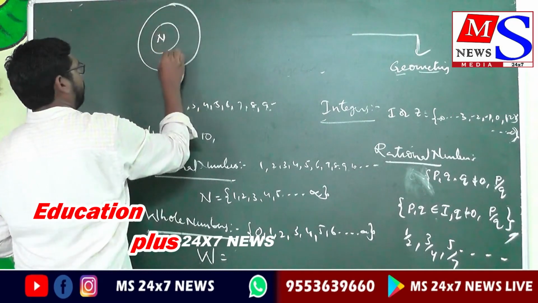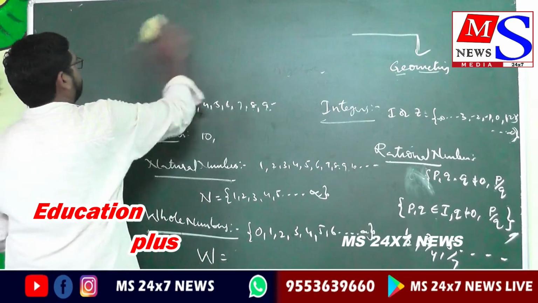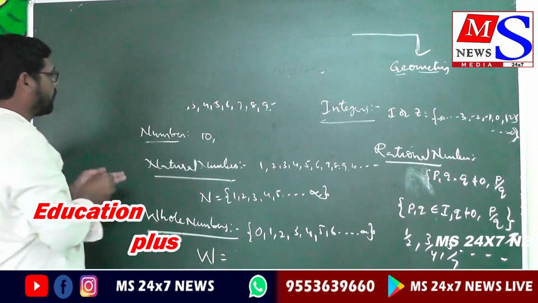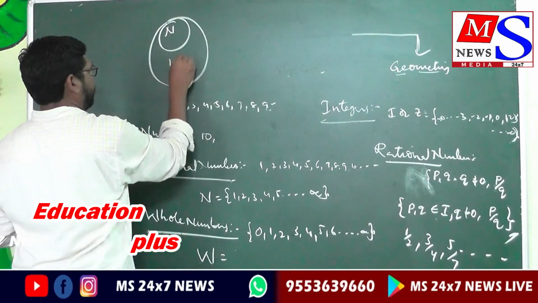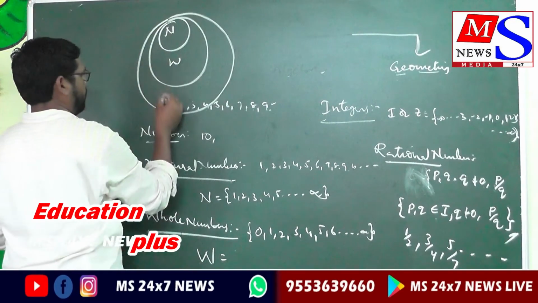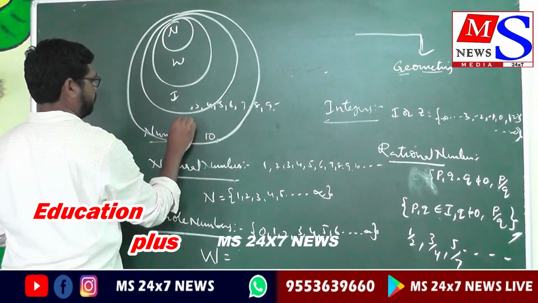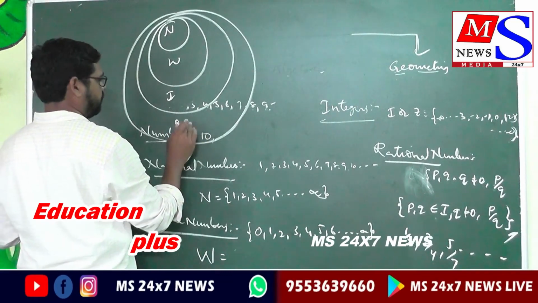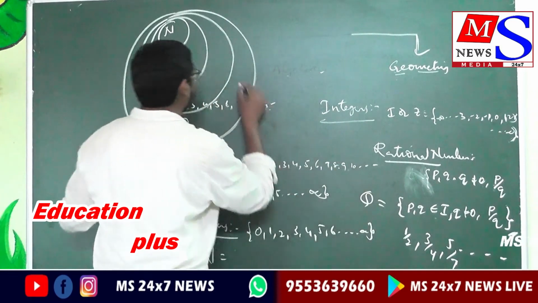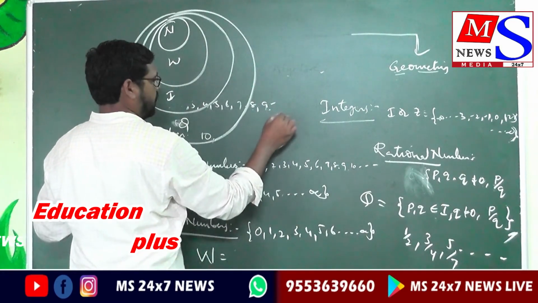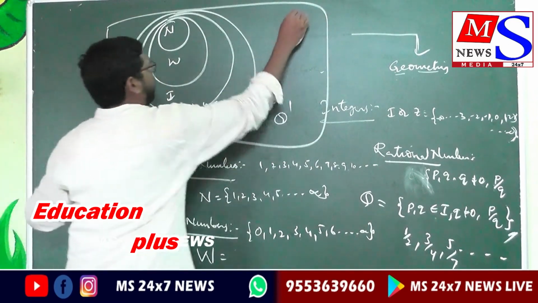This is the whole number set. These are integers. These are rational numbers, represented by Q. And this is Q dash, the irrational numbers. And all are real numbers.